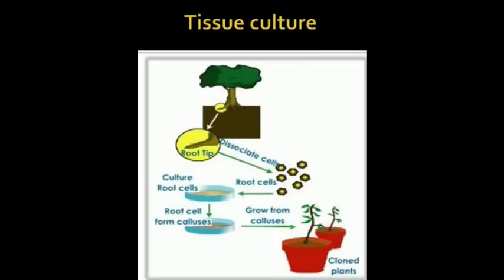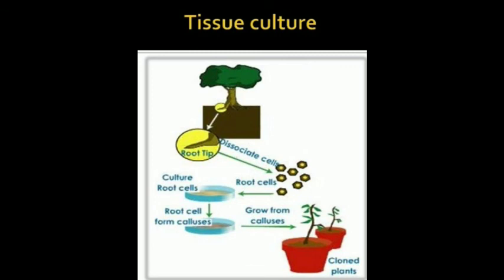Tissue culture is a technique to develop plants quickly from mature plant cells. In this, root cells are taken and then sterilized in a nutrient medium. Obviously, when I say nutrient medium, it means it gives nourishment to that particular cell so that it will multiply. After that, tissue grows from the cell. That cluster is termed as callus. And then it is taken in a sterile flask mixed with growth hormone, an artificial growth hormone which is already present in plants normally.